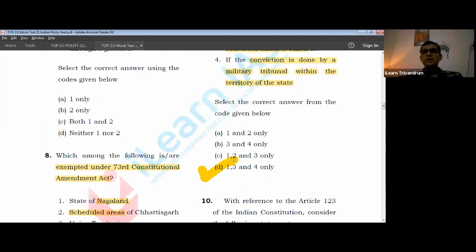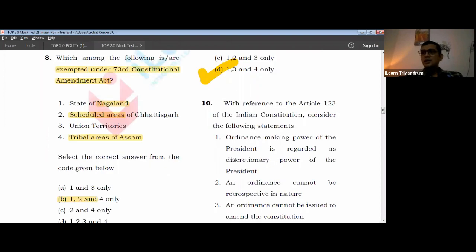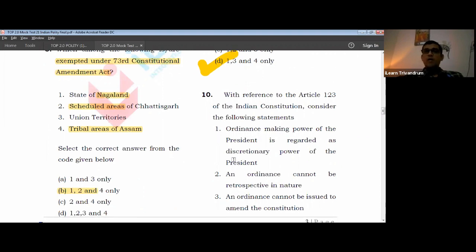Let's move on. With reference to Article 123, consider the following statements. First one, the ordinance making power. Always remember, a few such articles are very important. When 123 comes up, always let it strike in your mind that it is with respect to ordinance. It's a kind of fancy number, and that is how you can remember it. It is a very important article. What would be the ordinance making power of the governor?